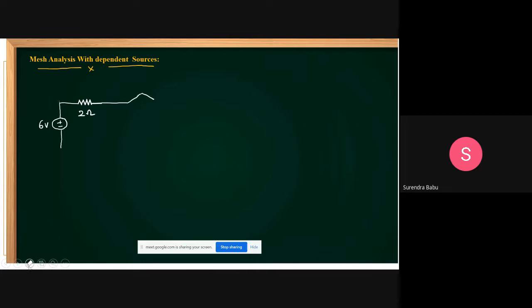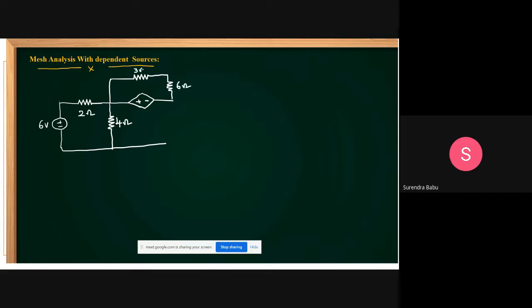Yes, friends, a dependent source is given. This voltage is plus minus, and here a 4 ohm resistor. Then a 3 ohm resistor, and a 6 ohm resistor.